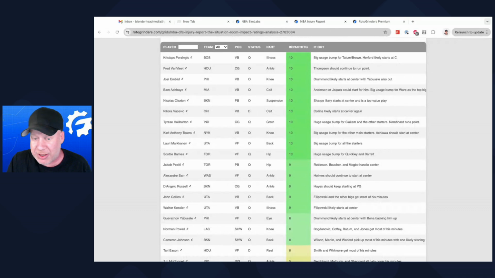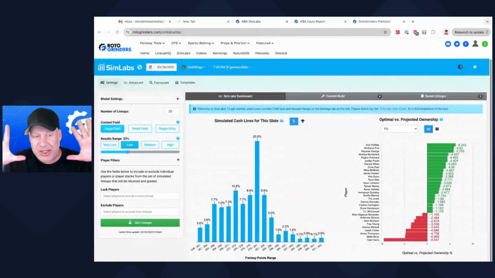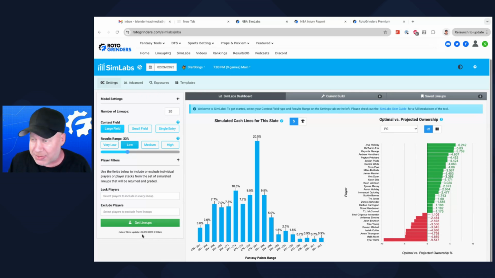But here at RotoGrinders, our projections will always put in the questionable players. Our current SimLabs analysis does have all those questionable players still in the pool, still in the Sims. So if something changes, our projections will update, our ownership will update, the Sims will update. They'll get a little timestamp on the bottom, and then you rerun your lineups, you rerun your research. Because with SimLabs, you can run this stuff in 2 or 3 minutes. This is very quick, especially if you're just looking for 1, 2, 3 lineups. It's very, very easy to do, and I'll show you.